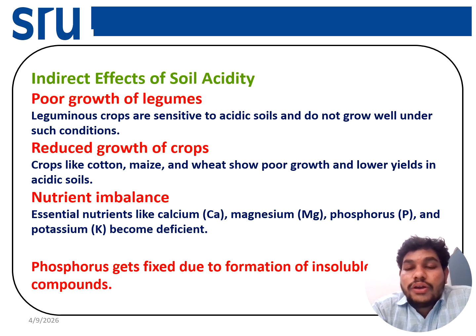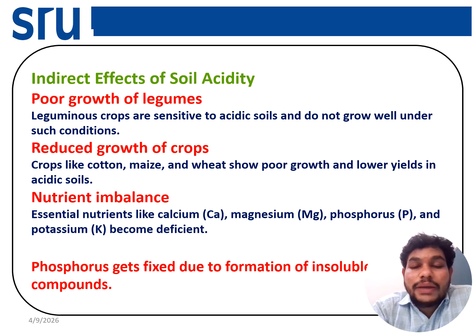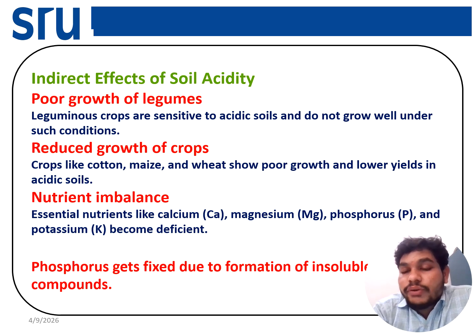It also has a poor impact on the yield and causes nutrient imbalance. In acidic soil, we mostly see deficiencies of calcium, magnesium, phosphorus, potassium, even molybdenum also. So their deficiency will increase in the acidic soil.